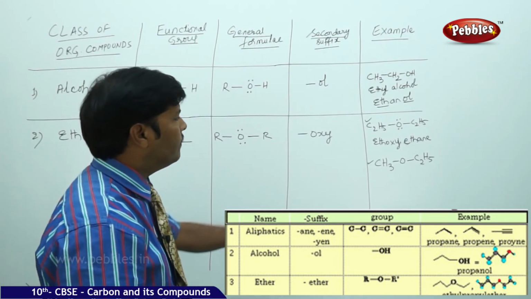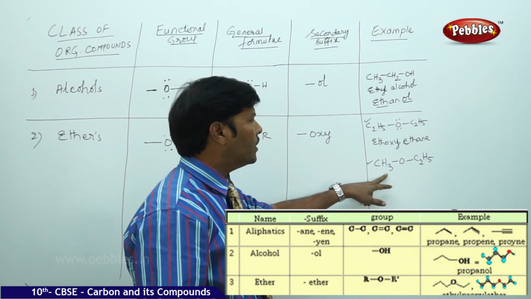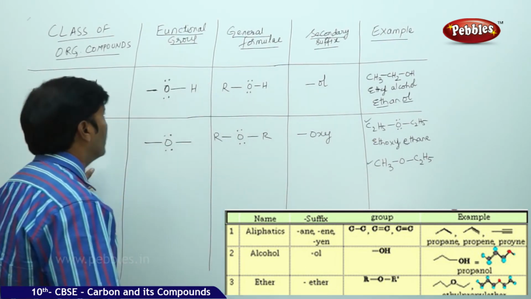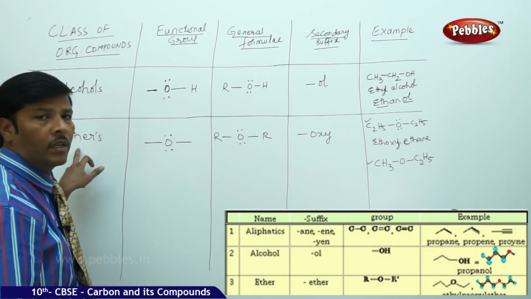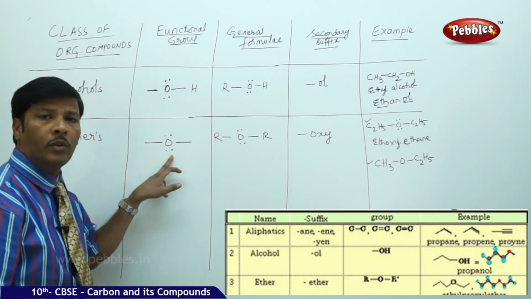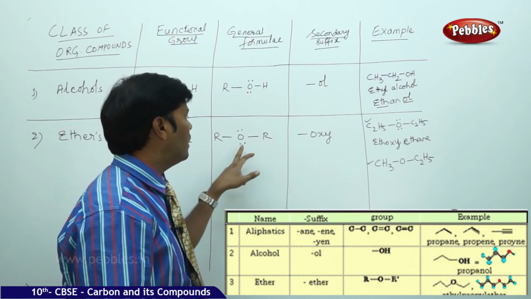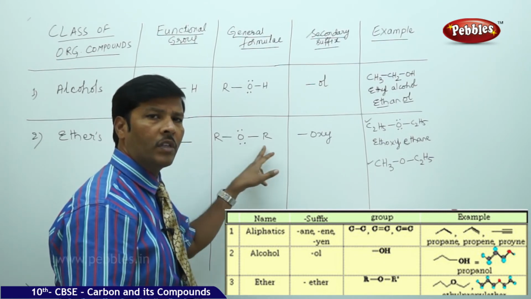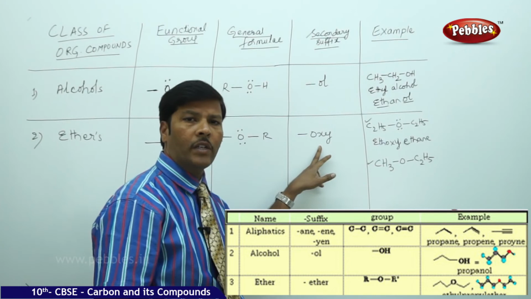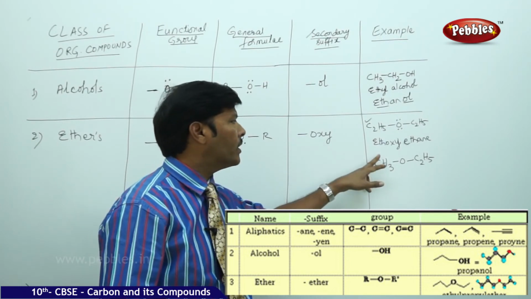So let's continue. In this, you are finding that the class of organic compounds are ethers. The functional group is ethereal oxygen, and this is dialkyl ether. The secondary suffix for ethers is oxy, and we can take these examples.